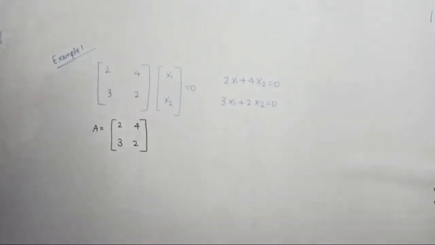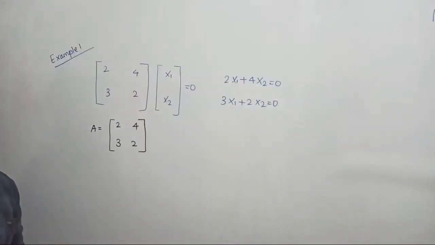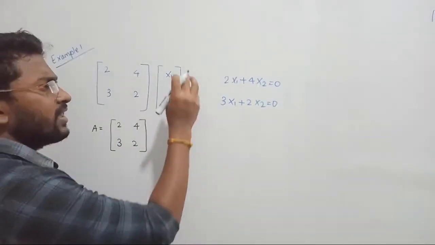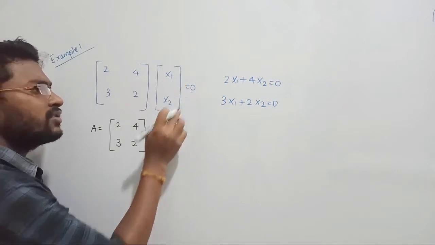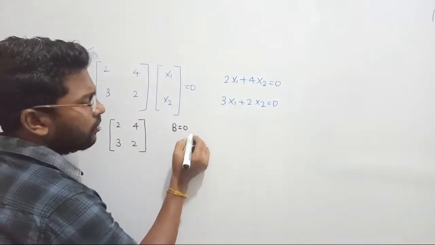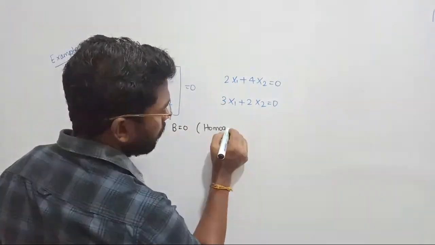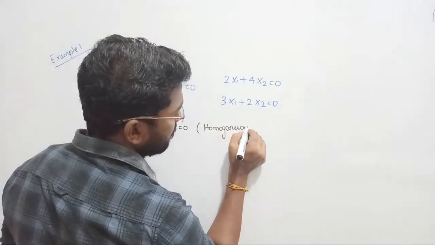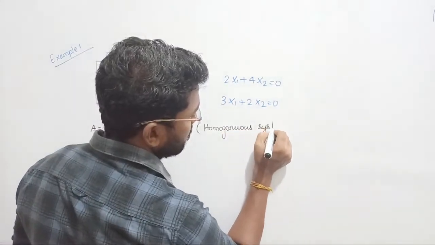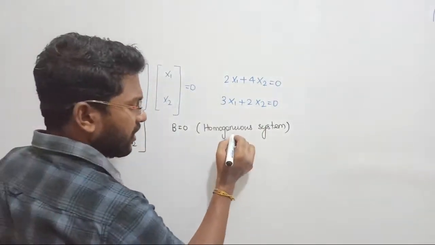Now, what is the conclusion? First, tell me whether the given system is homogeneous system or non-homogeneous system. That is homogeneous system. Why? Because on the RHS, I don't have any values. That is, my matrix B is going to be equal to 0. So since matrix B is equal to 0, the given system is homogeneous system. First conclusion is, given system is homogeneous system. For a homogeneous system, we will always have a certain solution.